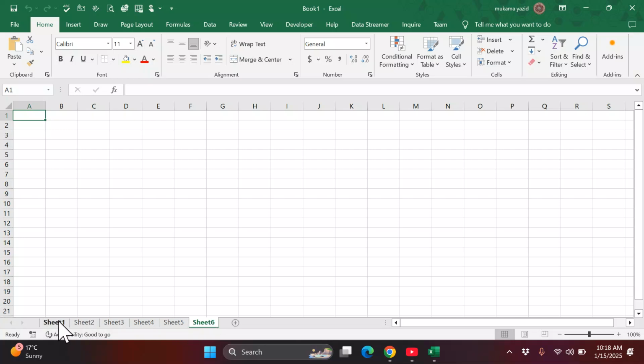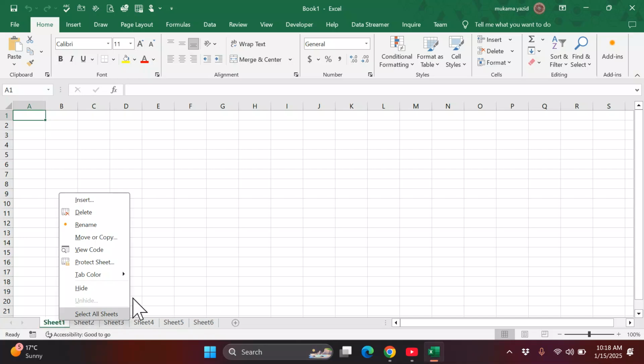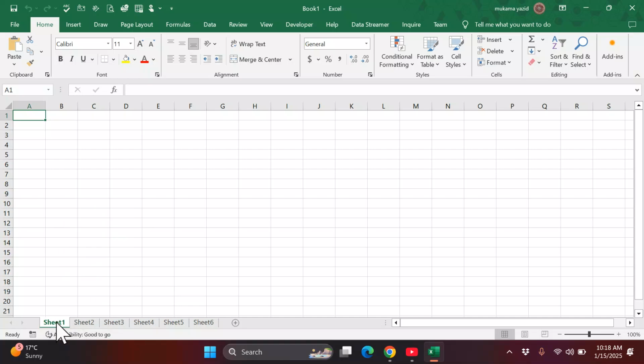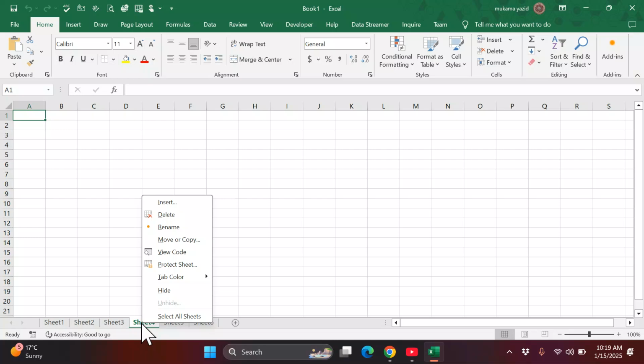We said we can rename this sheet by right click. So you come here, this is the sheet which is active. If you want to rename this one, you first select the sheet. You bring your cursor there, left click once and it will become active, then right click where you have selected and you'll see these options.